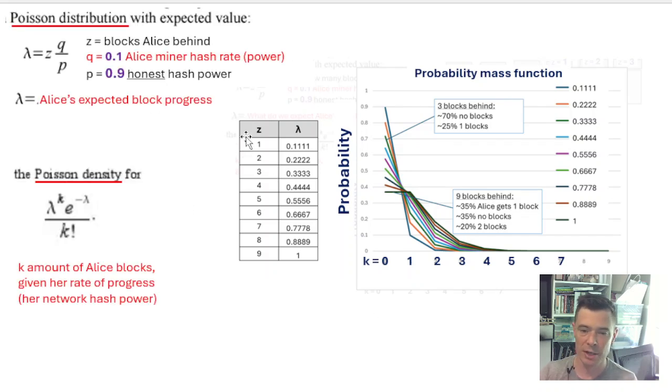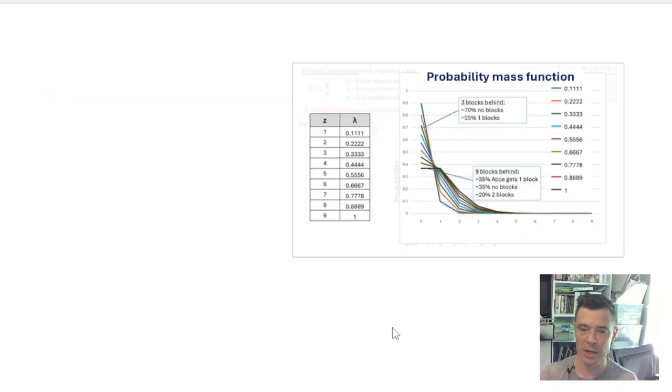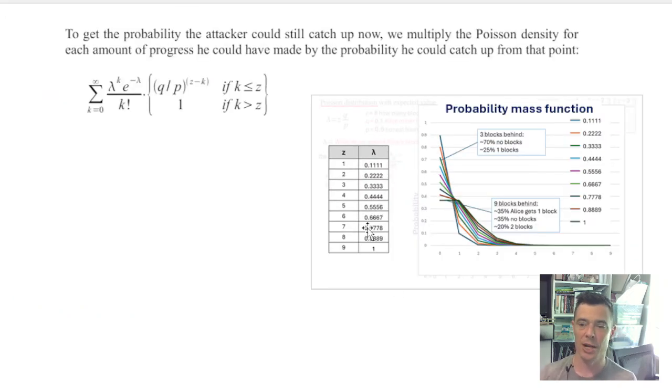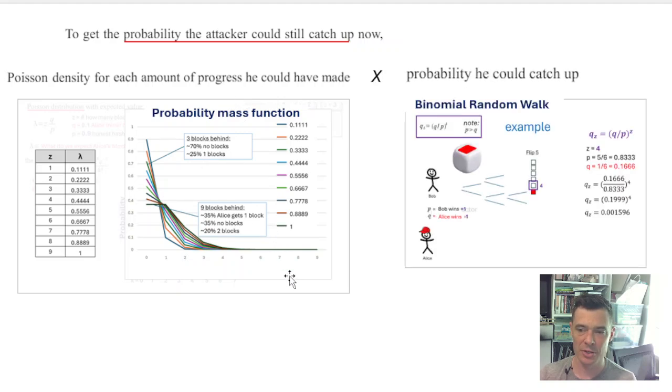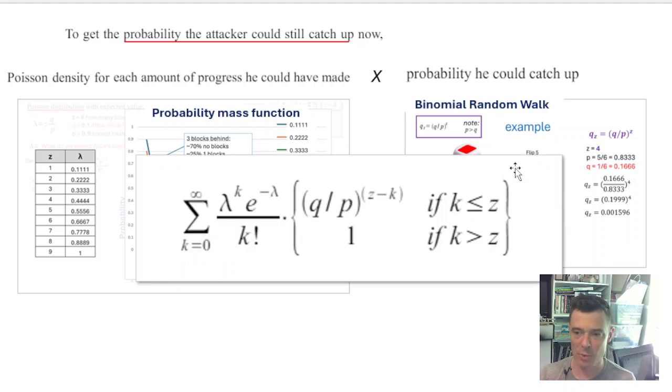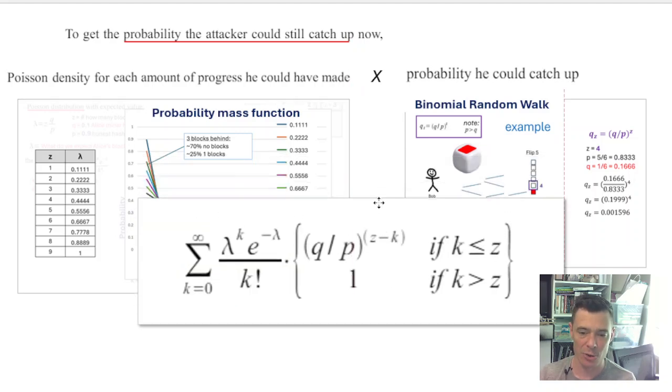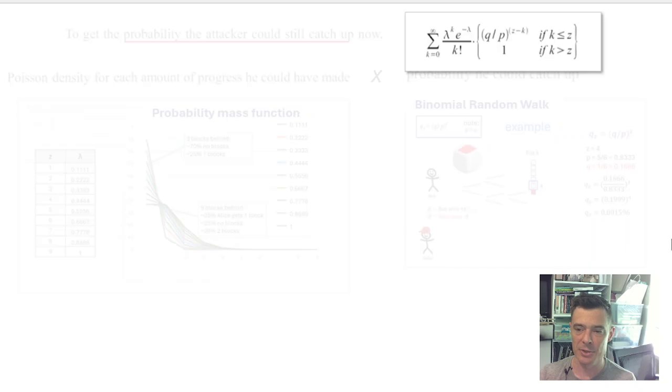And then this is what Bob needs to know for all of these potential scenarios: how many blocks Alice has, how many blocks the network has. He wants to know all their respective likelihoods. So we're getting close now. So this is the equation that gives Bob the probability that Alice, as an attacker, could catch up. And we have all of these Poisson densities, and we have the binomial random walk, and it brings us finally to the equation that Bob needs.